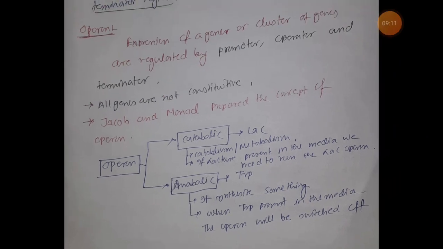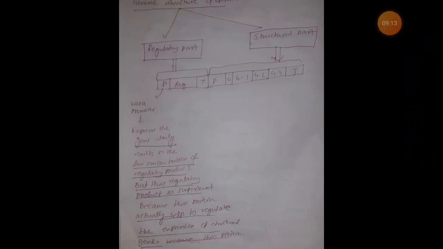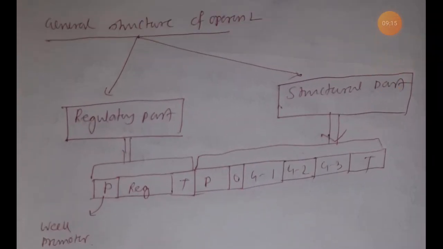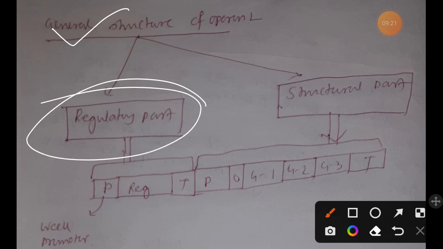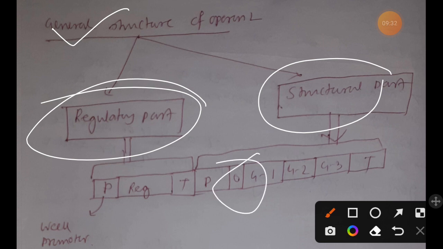Now let's move to the next slide. So now we are going to discuss the general structure of operon that we need to remember. There are two parts, regulatory part and structural part. Remember one thing, regulatory part lacks operator, but the structural part has operator.